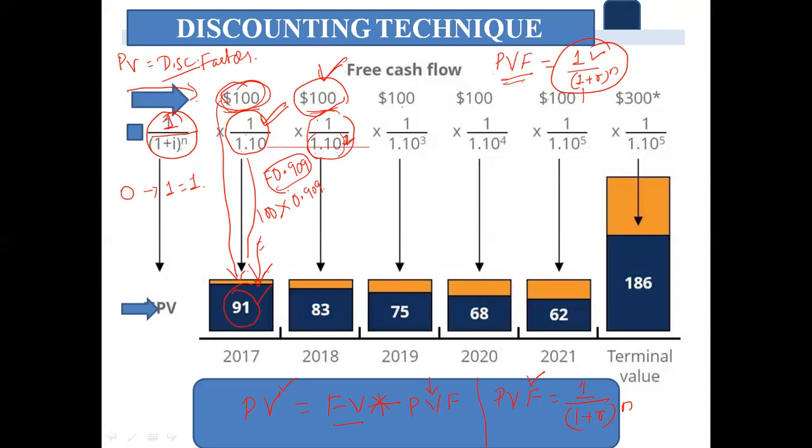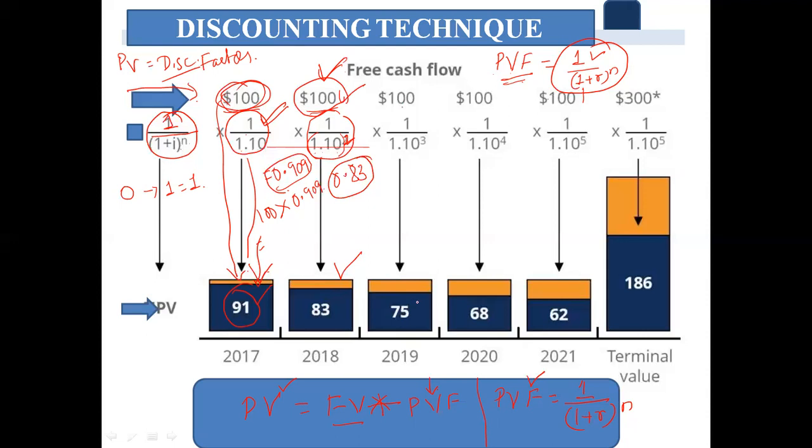When it is calculated, we derive the present value factor, that is 0.83. So this factor is multiplied to $100 to arrive at the present value of $100 after passage of 2 years, which will be equivalent to $83, right?